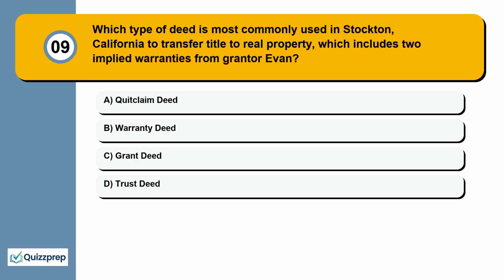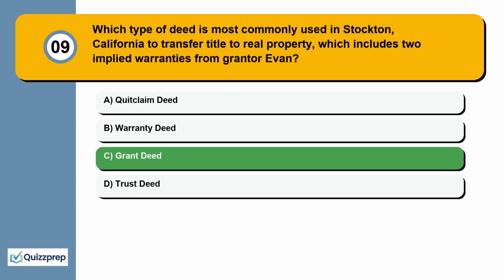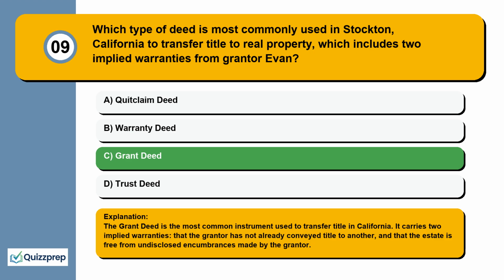Question 9. Which type of deed is most commonly used in Stockton, California to transfer title to real property, which includes 2 implied warranties from grantor Evan? Quitclaim deed, warranty deed, grant deed, trust deed. The grant deed is the most common instrument used to transfer title in California. It carries two implied warranties: that the grantor has not already conveyed title to another, and that the estate is free from undisclosed encumbrances made by the grantor.